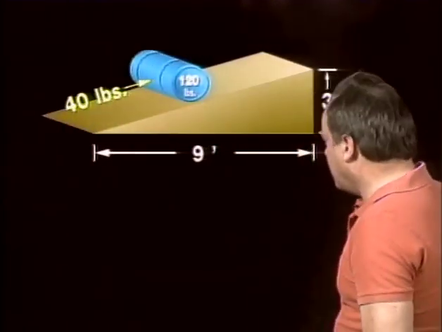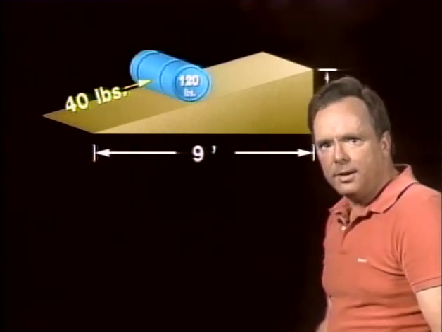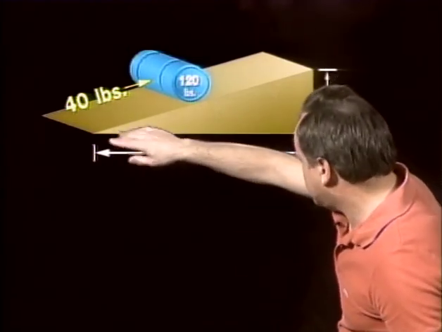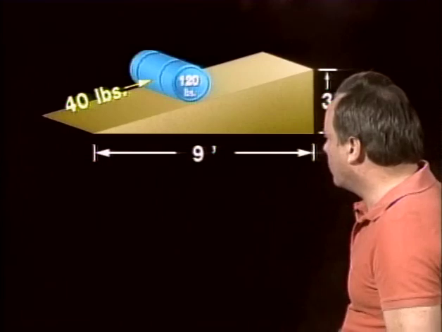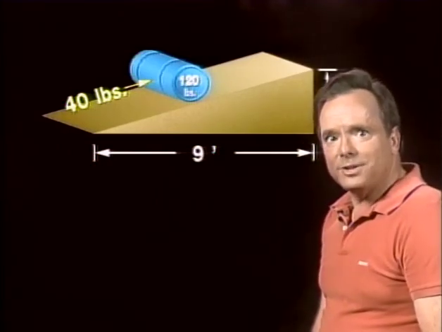Now an inclined plane does exactly the same thing. An inclined plane is a real simple machine, and it takes the same amount of work but spreads it over more time and therefore requires less power.